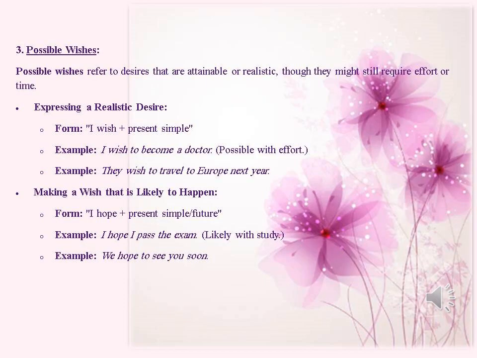Possible wishes. Possible wishes refer to desires that are attainable or realistic, though they might still require effort or time. Wish is often used to express a realistic desire. The form used here, I wish plus present simple. Example 1, I wish to become a doctor. Possible with effort. Example 2, they wish to travel to Europe next year.